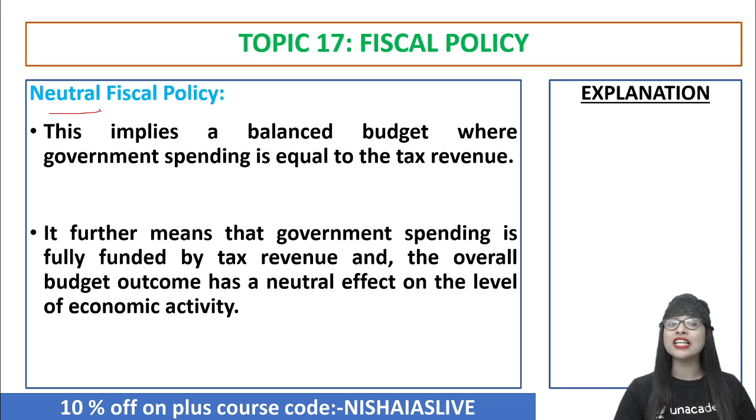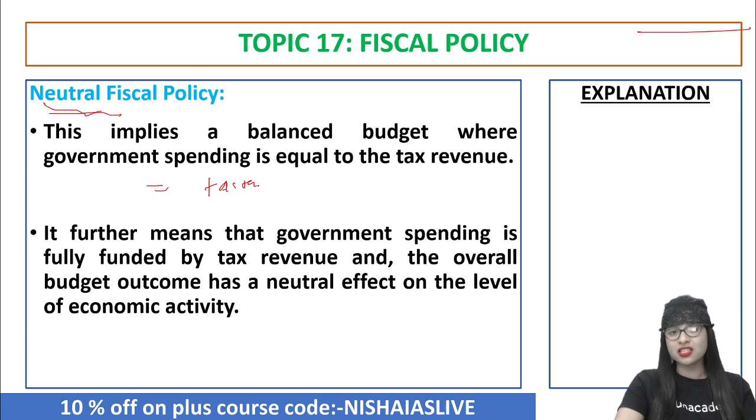that the government spending is fully funded. How? Through the tax revenue, or the revenue that they get through indirect or direct taxes. And the overall budget outcome has what? A kind of neutral, or let's say balanced, effect on the level of economic activity. So the keyword, balanced budget, is equal to what? Neutral fiscal policy, when the spending is equal to the tax revenue that the government is getting. Simple as that. So these are the three different types of fiscal policy which you should keep in mind.